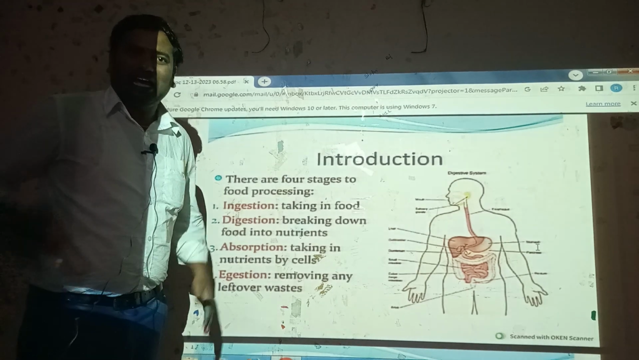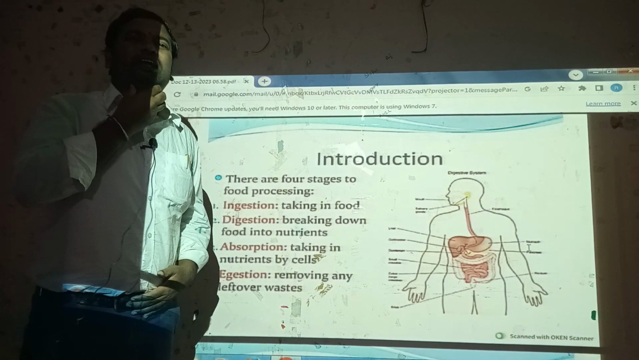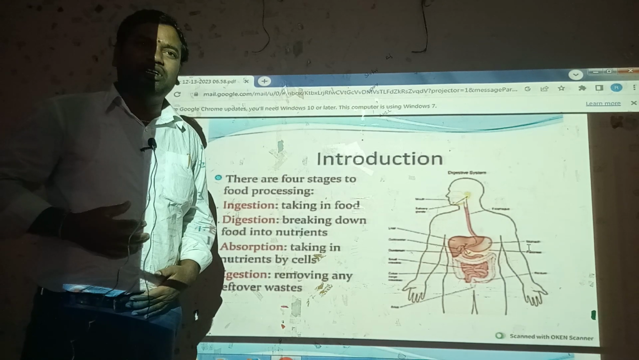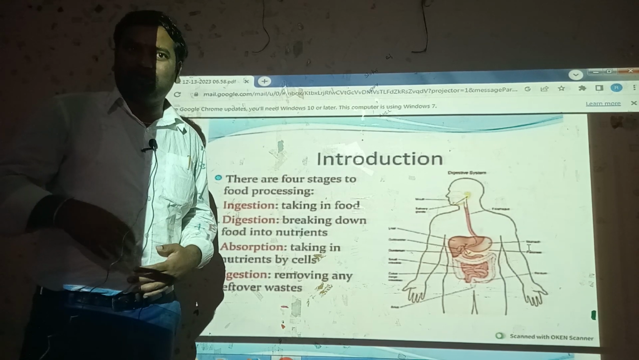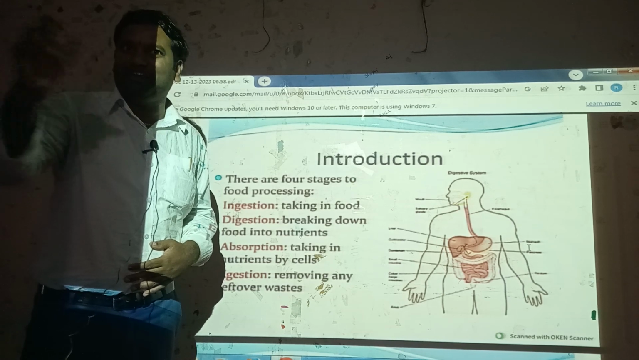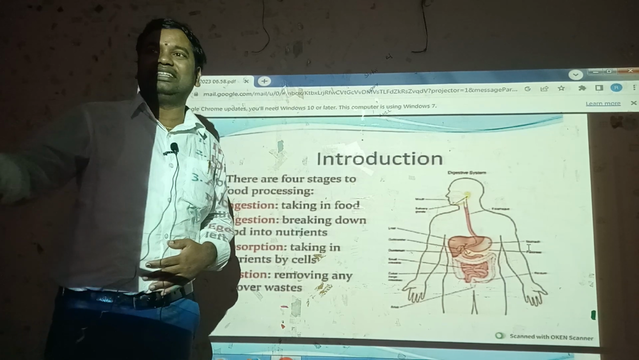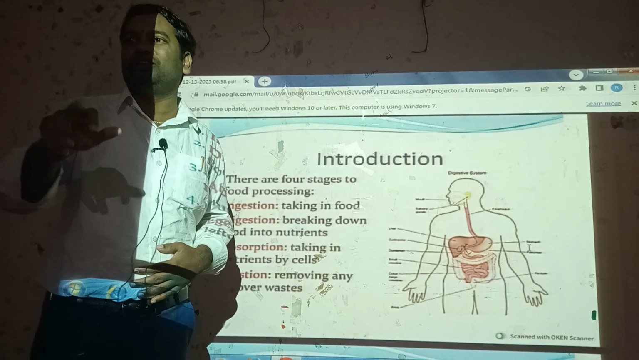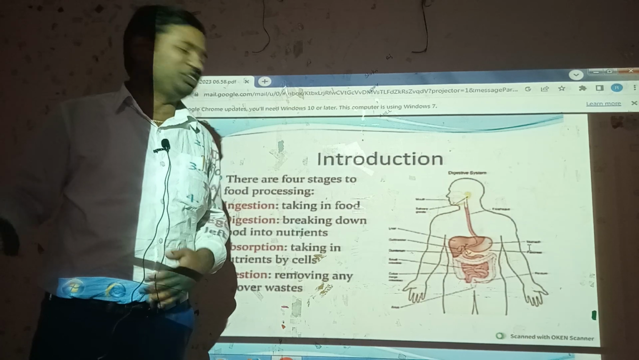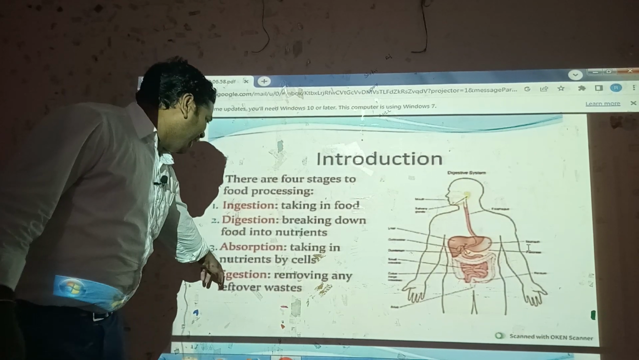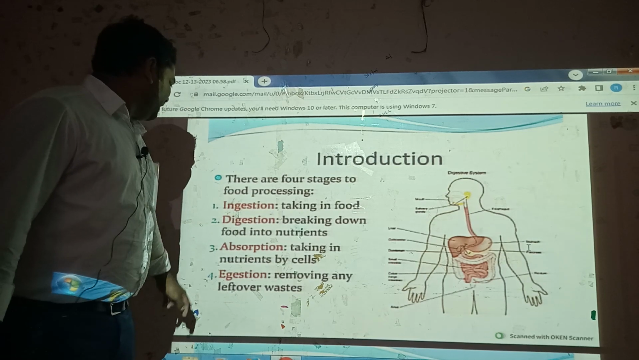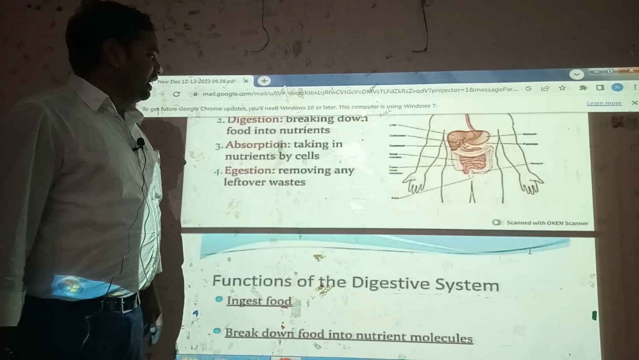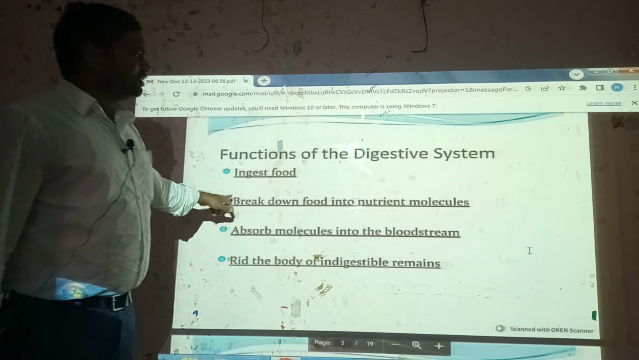How does absorption happen? Food enters the mouth, the buccal cavity, pharynx, esophagus, stomach, small intestine, and large intestine. In the small intestine, carbohydrate finally changes to glucose, protein to amino acids, and fats to glycerol. Complex food changes to a liquid, simple stage. This is absorption. And egestion means removing any leftover wastes. This is the introduction.